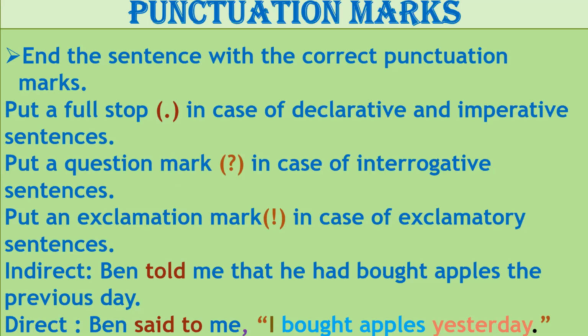Now, if you see the sentence, Ben told me that he had bought apples the previous day becomes: Ben, reporting verb changes to said to. Then we put a comma after the object of the reporting verb. Then inverted commas open. He becomes I. Had bought becomes bought. Apples remains the same. The previous day becomes yesterday. And we put a full stop here. And then we close the quotation mark. This is how you will convert.